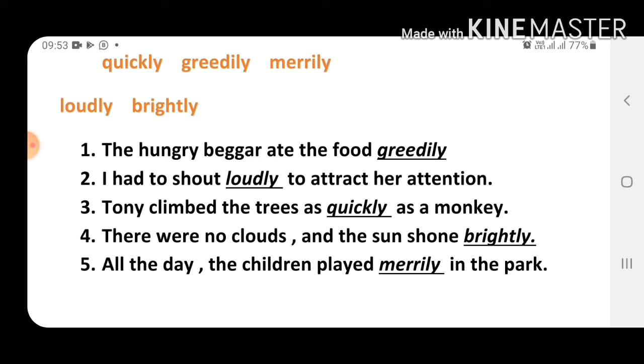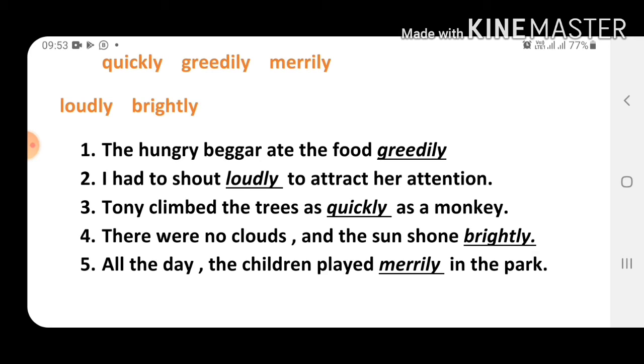Understood? Now see the last one. All the day the children played merrily in the park. Here the action is played, which is done by the children. But how is the action done? Merrily. बहुत ही अच्छे से वो लोग खेल रहे हैं पार्क में all the day. So played is an action, and how is the action done? Merrily. Merrily is the adverb of manner.